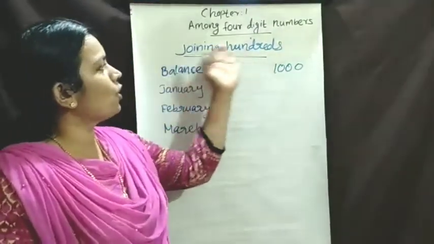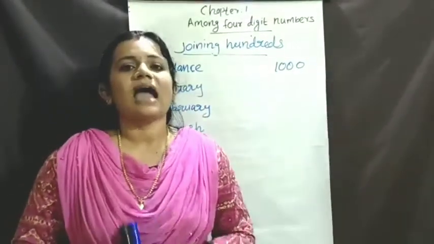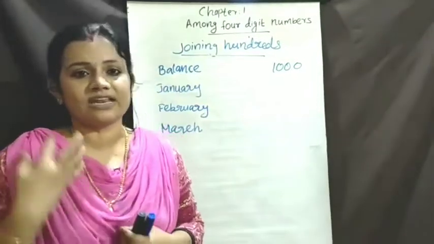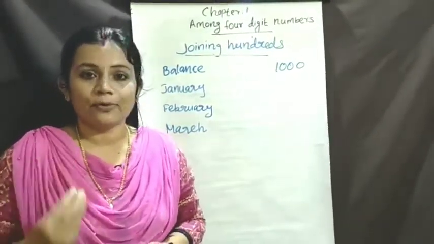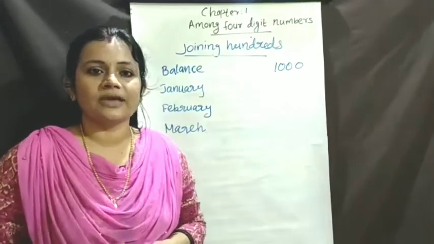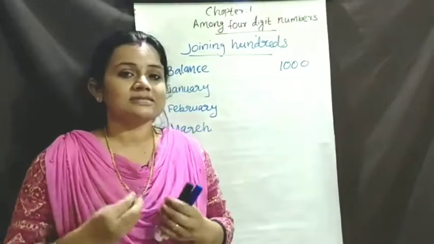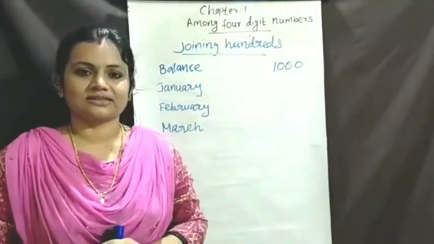Okay, next one, joining hundreds. Akhil deposited 100 rupees every month. Got it? His bank balance is only 1000 rupees.